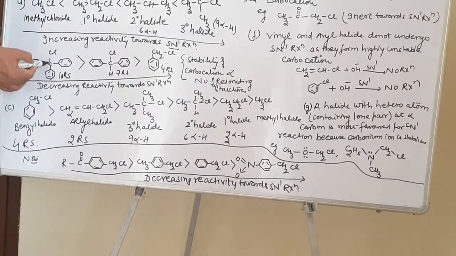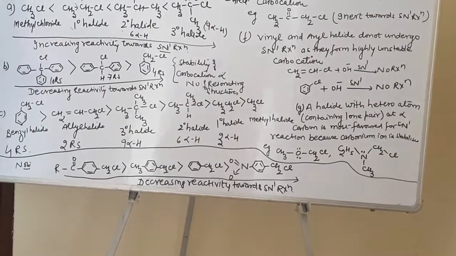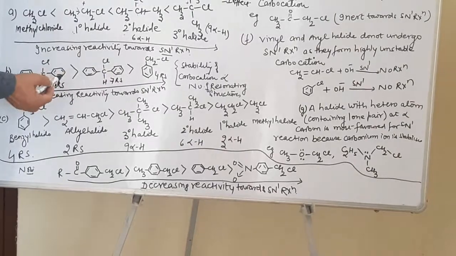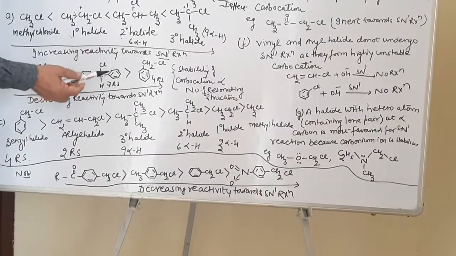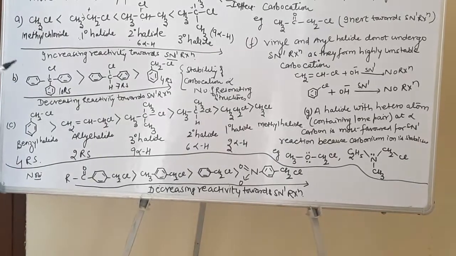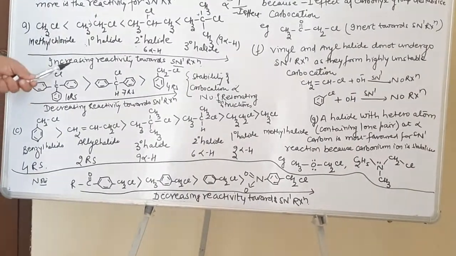And for this carbocation, this will be 1. So how many resonating structures in this case? 10 resonating structures. In biphenyl compound, how many resonating structures? 7. 3, 3, 6 and 1, 7. And in benzyl carbocation, how many resonating structures? 4. Now more the number of resonating structures, more is the stability of carbocation and more will be the reactivity